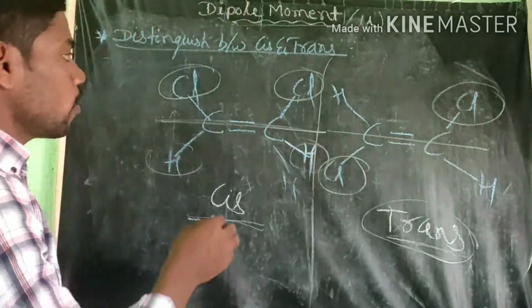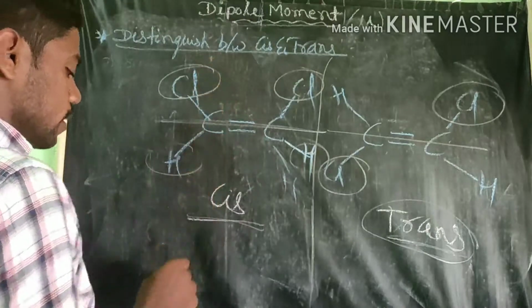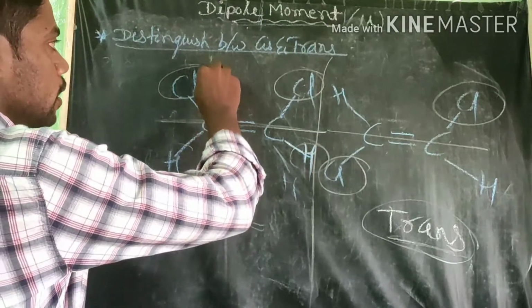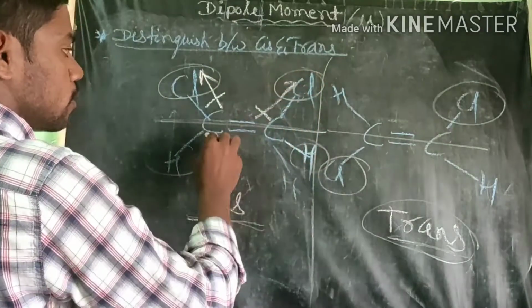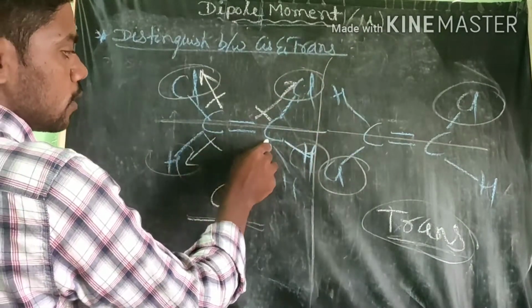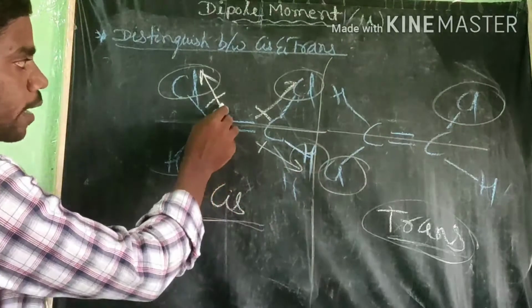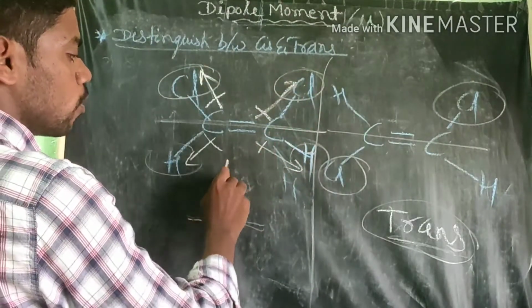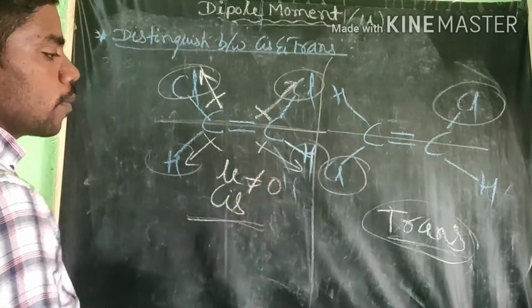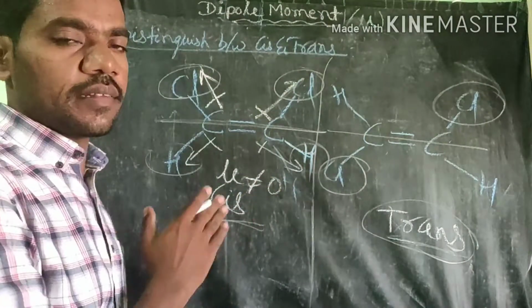Here what happens is the dipole moment. This is a dipole moment in this molecule. Here the dipole moments are pushing in one direction. Therefore, the dipole moment is not 0 for this type of molecule.